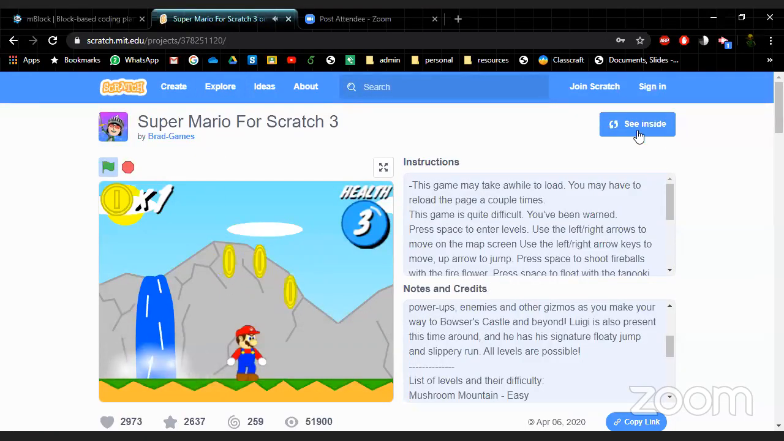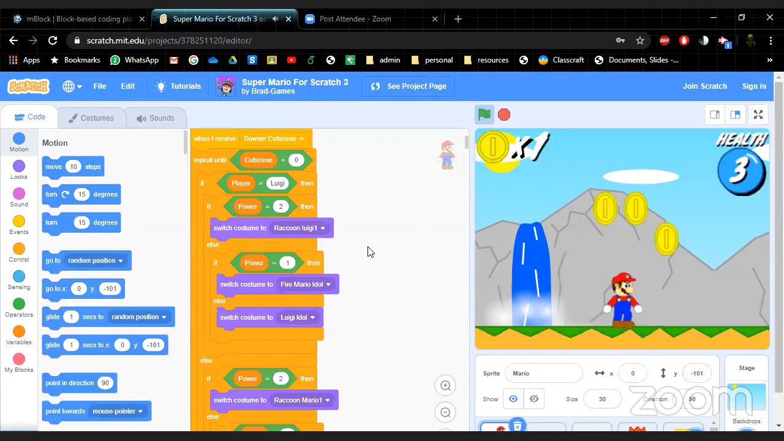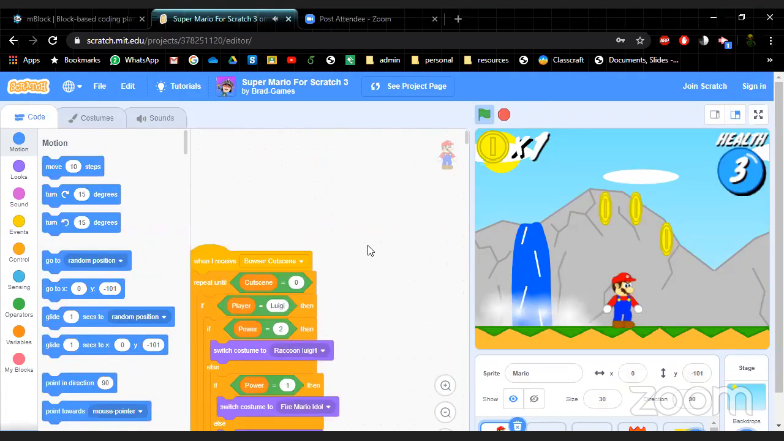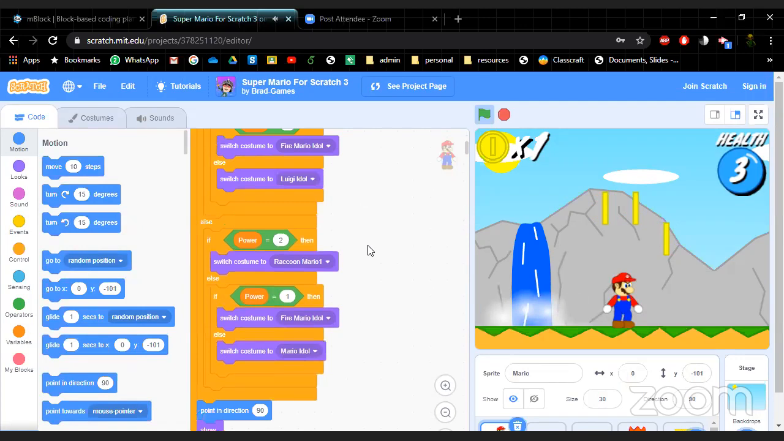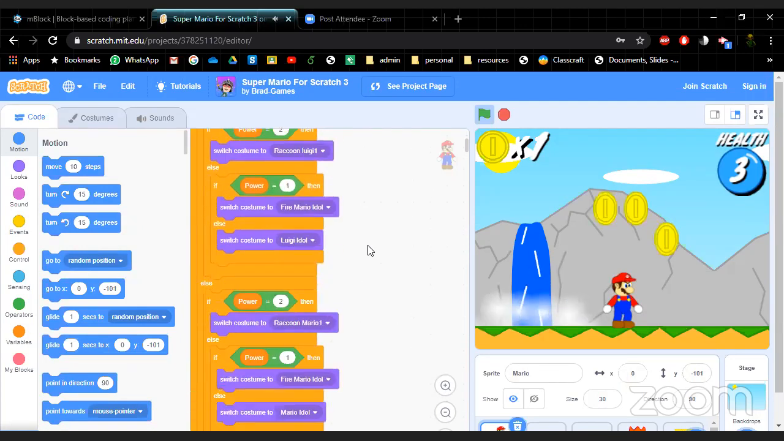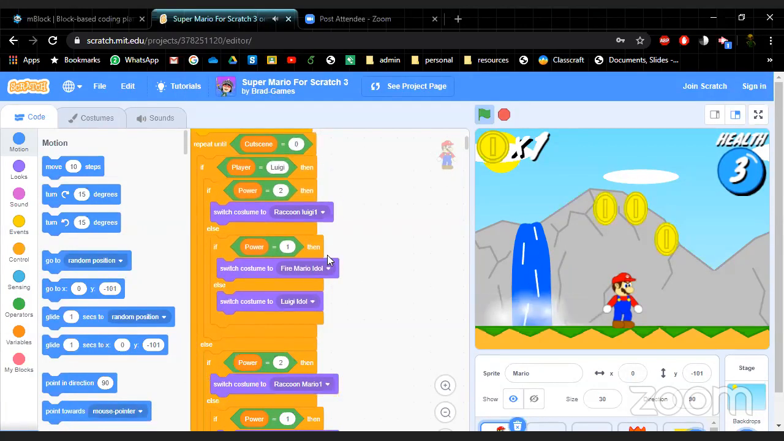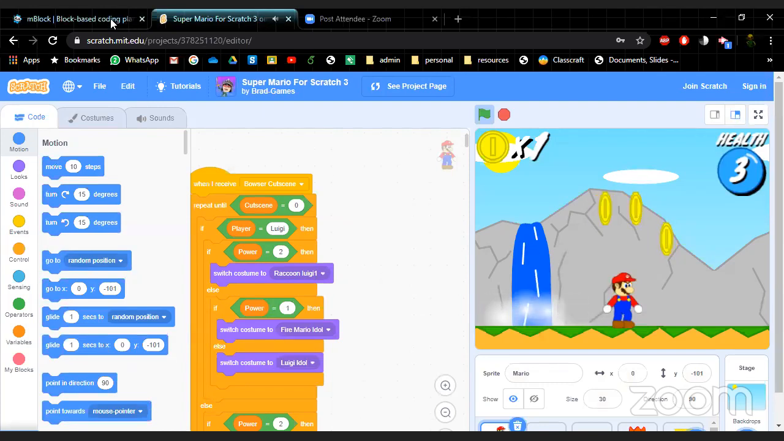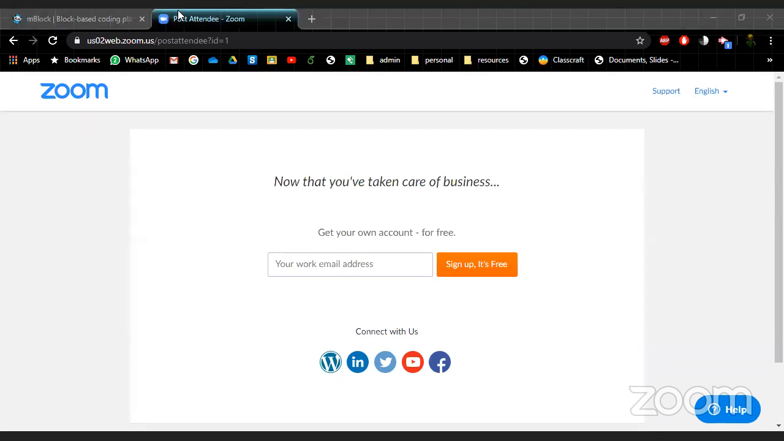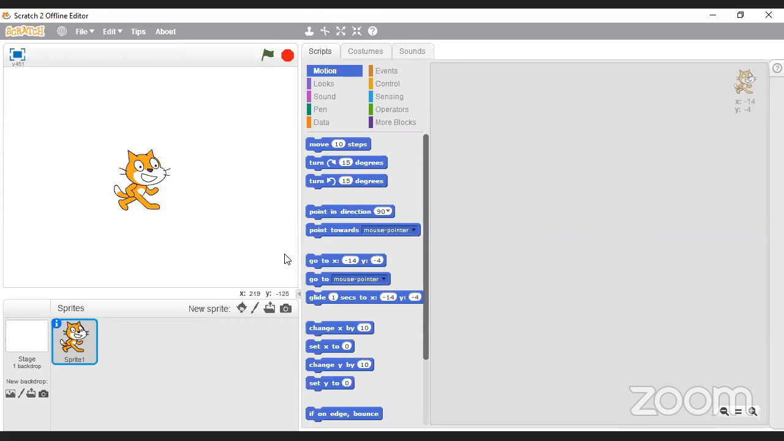And the really cool thing about this is you can click on the top right hand corner. You can see there's a See Inside button that you can click, and this will actually load the program, and you can see the code that the person used to write the game. So you can get some ideas from other people, and you can change some things here. You can even hack the game, so that you can get more points or something when you get coins, things like that. So I think Scratch is a good platform, and that's why I've chosen to show you guys Scratch. So this is basically the Scratch interface.